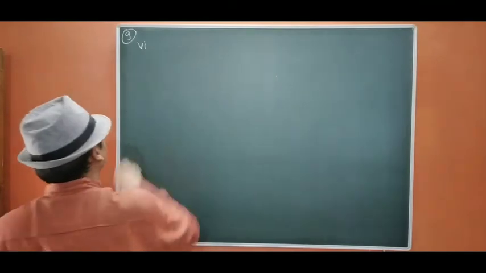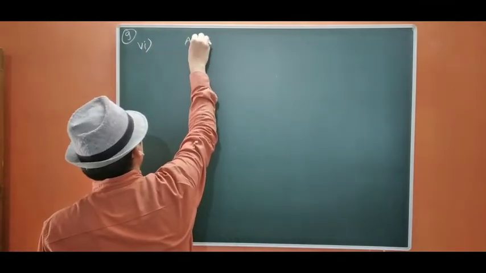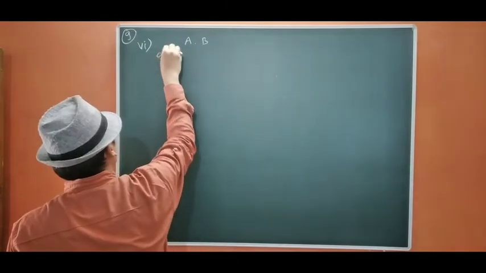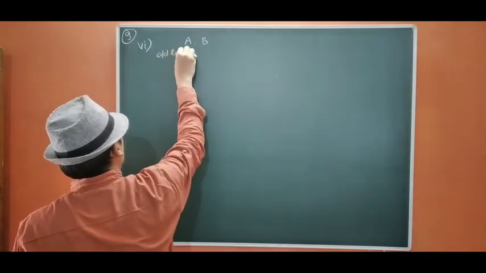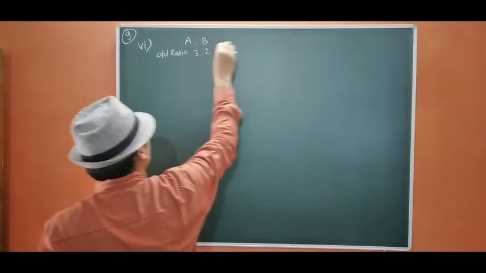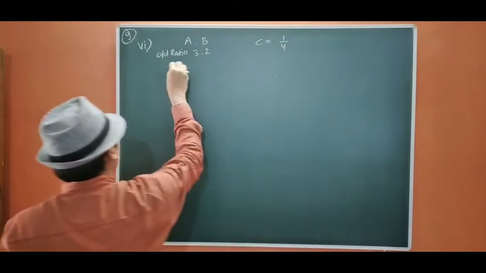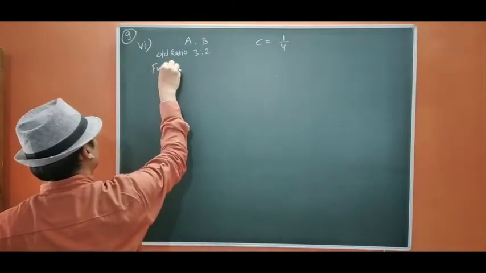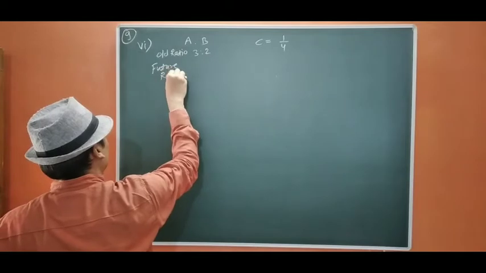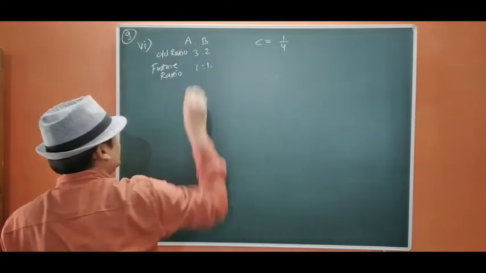Sixth. A and B are partners. Their old ratio is 3:2. C is admitted for 1/4 share and A and B's future ratio is equal. Okay, they are going to share equally.